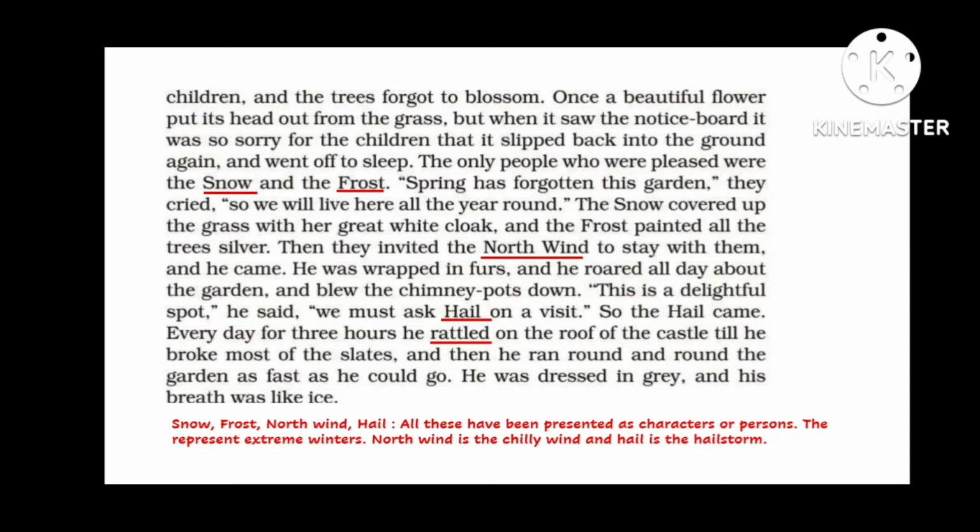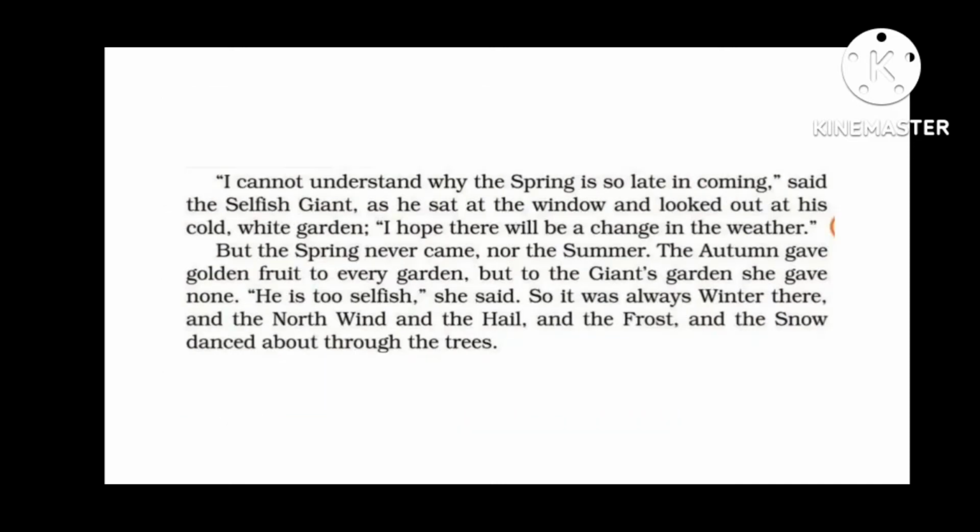So hail also came. Every day for 3 hours he rattled. Rattle means to make noise like hitting hard things on the roof of castle till he broke most of the slates. So it rattled on the roof and broke most of the slates on the roof. And then he ran around and round the garden as fast as he could go. He was dressed in grey and his breath was ice-like. So snow, frost, north wind, hail all made the garden extremely wintry. There was extreme cold in the garden. There was no spring, no blossoming and no autumn, no fruits.